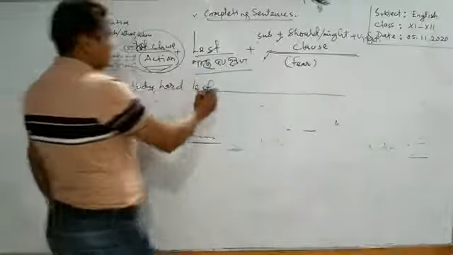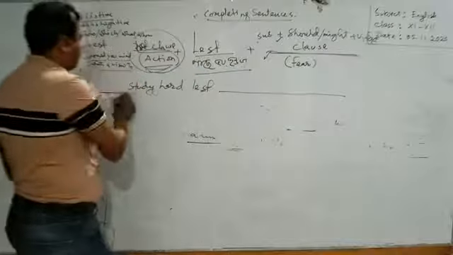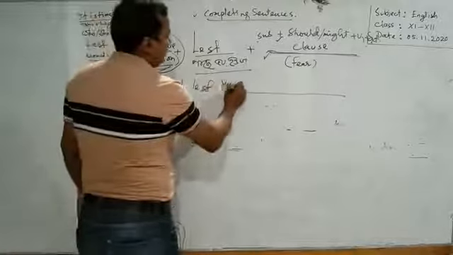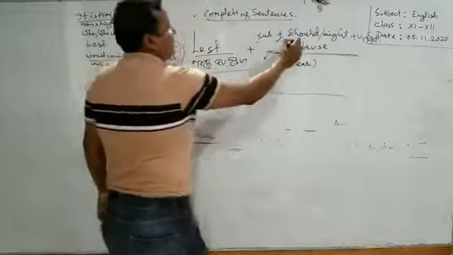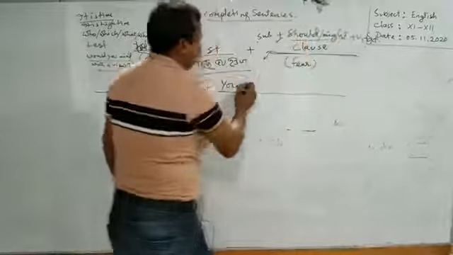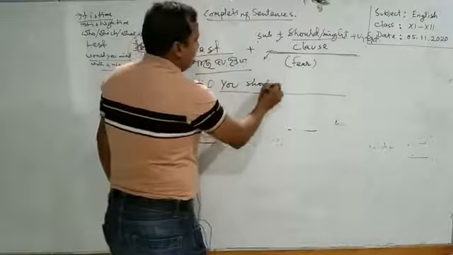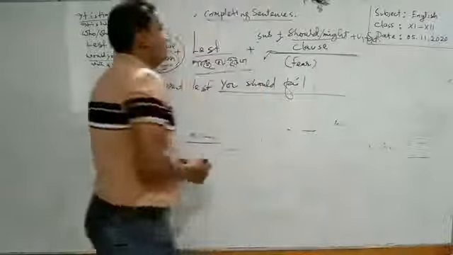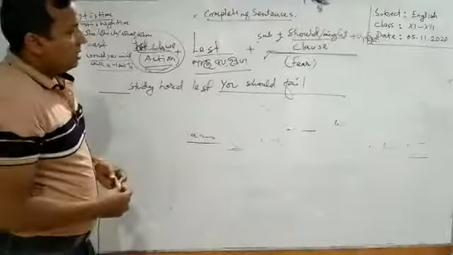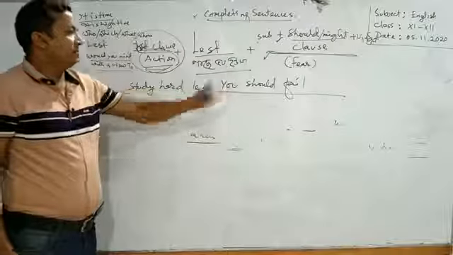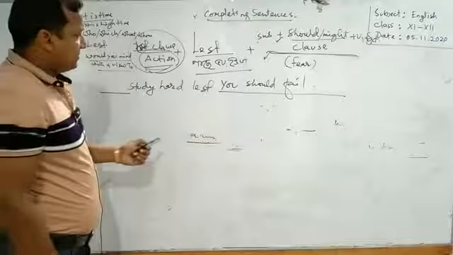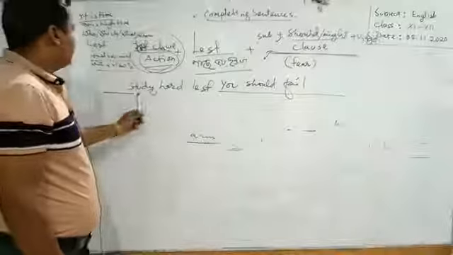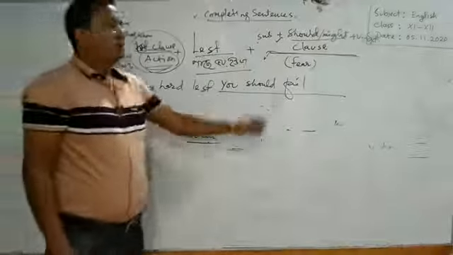Suppose here the subject is you, so you have to use you, followed by either should or might. You should fail. So this is his fear, for which the subject here is studying hard. Study hard lest you should fail.